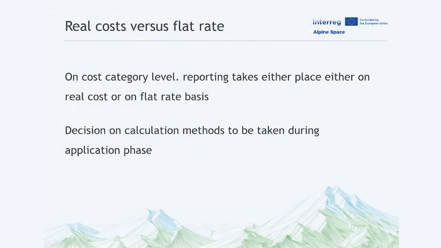The eligible expenditure can be calculated either on a real cost basis or on the basis of flat rates. Each beneficiary has to take the decision in which cost category, which calculation method, real costs or flat rate, shall apply. In some cost categories, there is no choice on the calculation method, as for instance, only flat rates are offered. Beneficiaries have to take the decision on the calculation method already during the application phase. Later, the choice cannot be changed anymore.